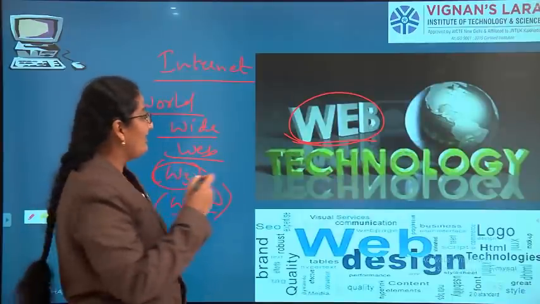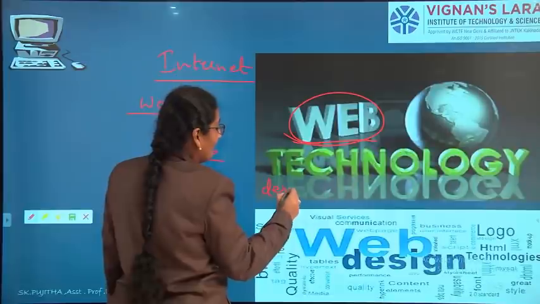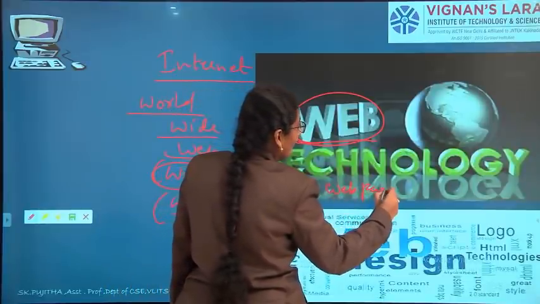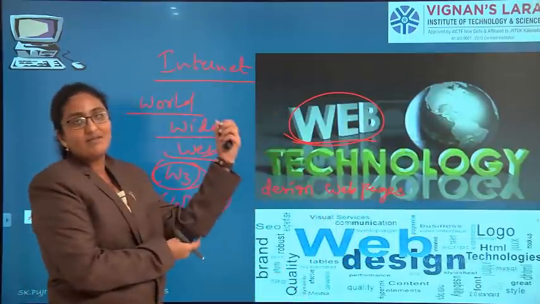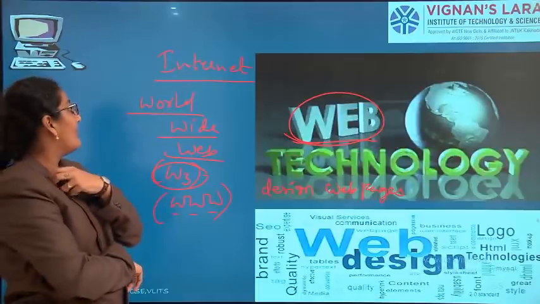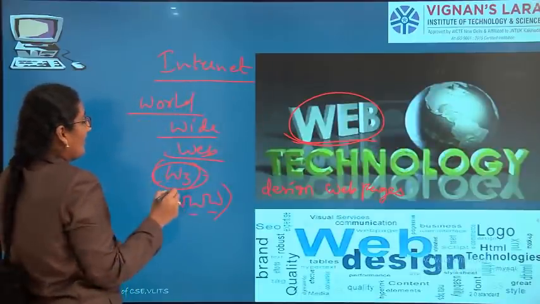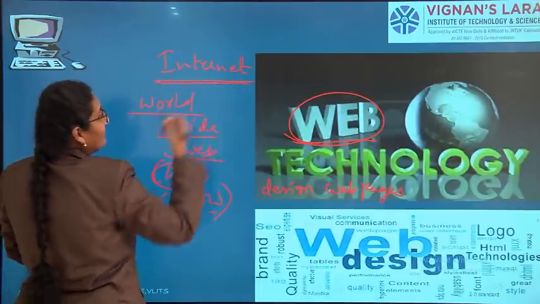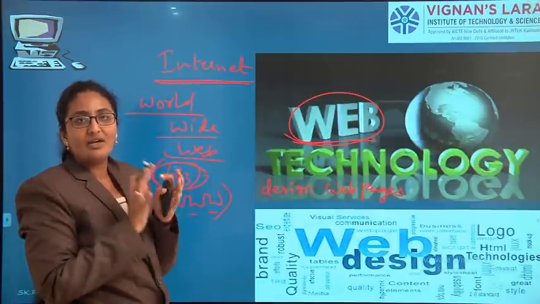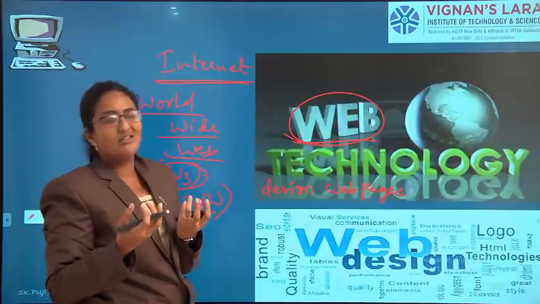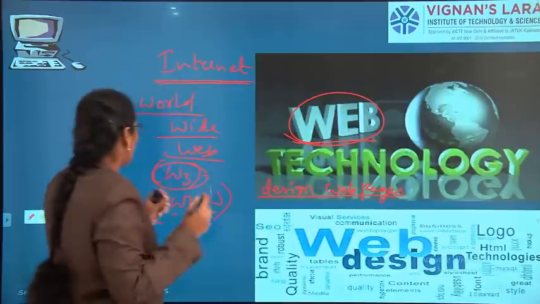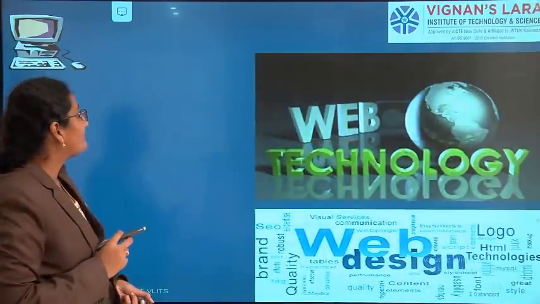Why web technology? Web technology is to design web pages. So in final year first semester you have the subject like web technologies. The word web you have listened so many times. Web is nothing but World Wide Web, W3 or internet maybe sometimes. So technology is nothing but something we are using to develop anything in this world. So web technology is mainly to design web pages. So this is our subject.